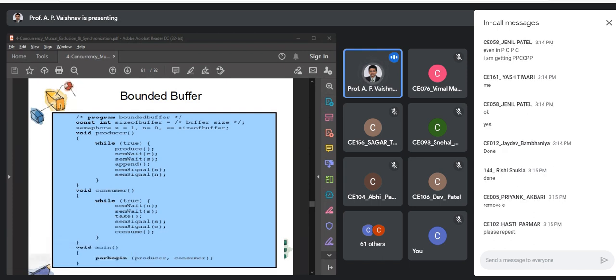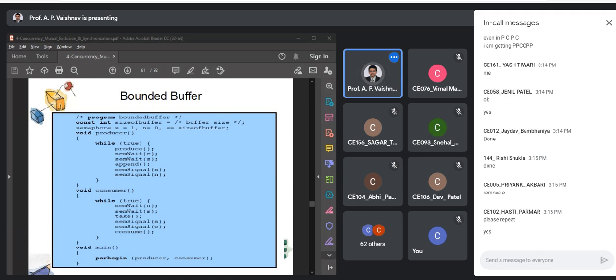Yes, Asti, I'll repeat. See, right now what you implemented is a bounded buffer, which required three semaphores. Now, if you want to implement an infinite buffer, in that case you can keep a very large buffer size. Right now you are writing a program, so we need to define some buffer size. So let us declare some large buffer size, and then let the producer proceed with its job.